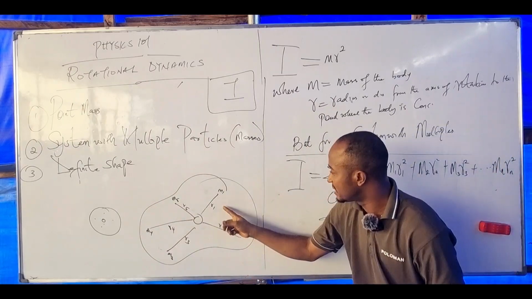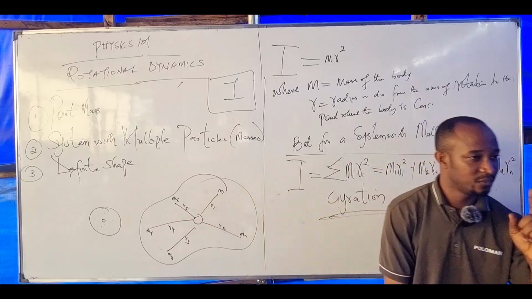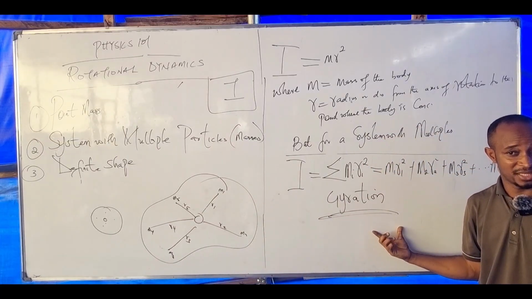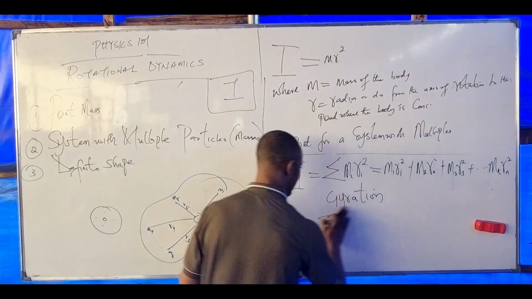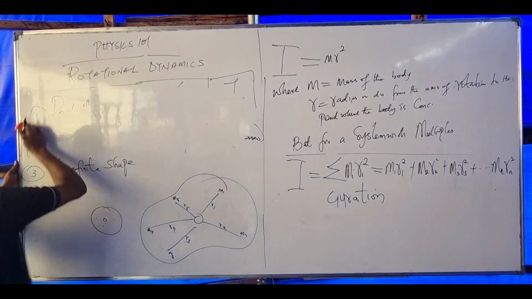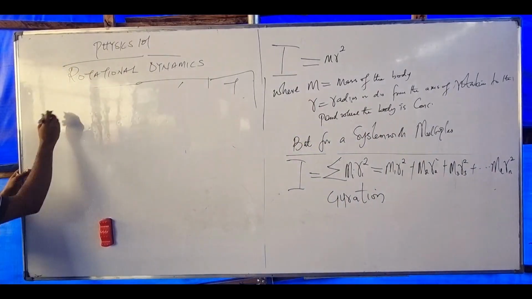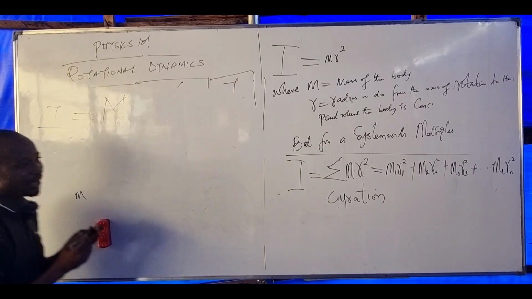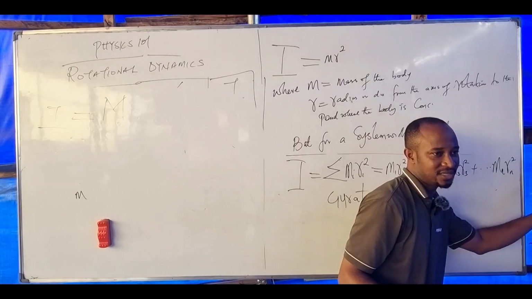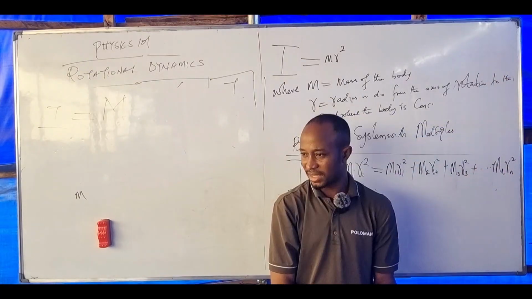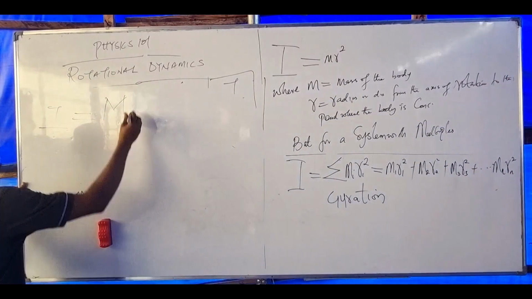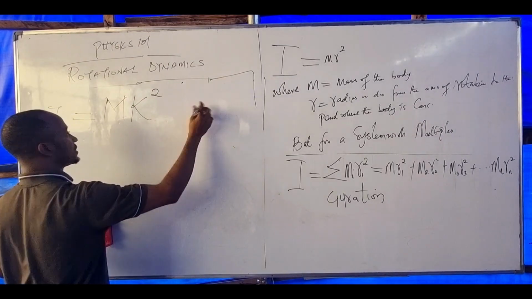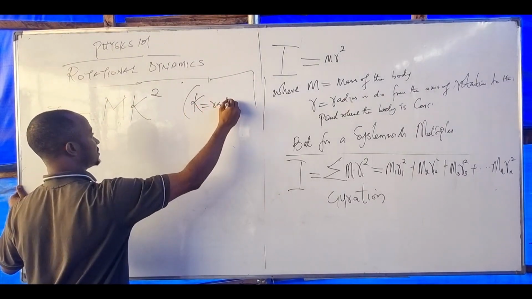Mass. Then compress the entire radius as a single radius. That single radius is called the radius of gyration. Am I communicating here? Now, radius of gyration, correct me here. Radius of gyration is given as I equals capital M, not this small m, because we are summing all the masses together, right? For a system of multiple masses. Capital M times capital K squared, where K represents the radius of gyration. Am I communicating?